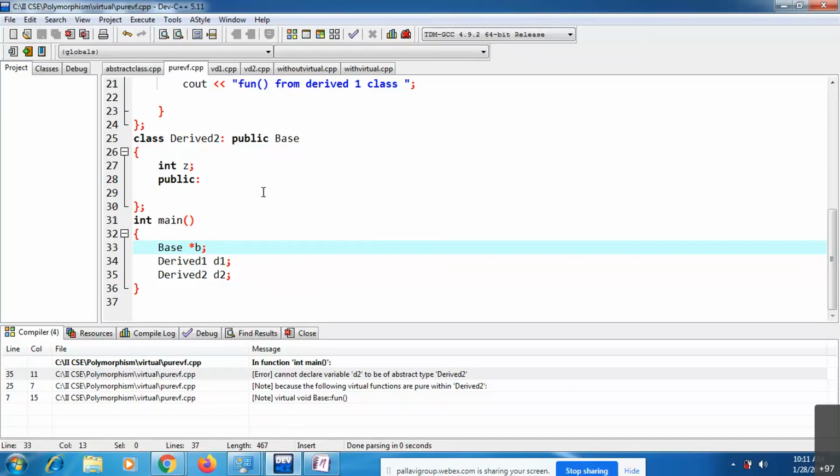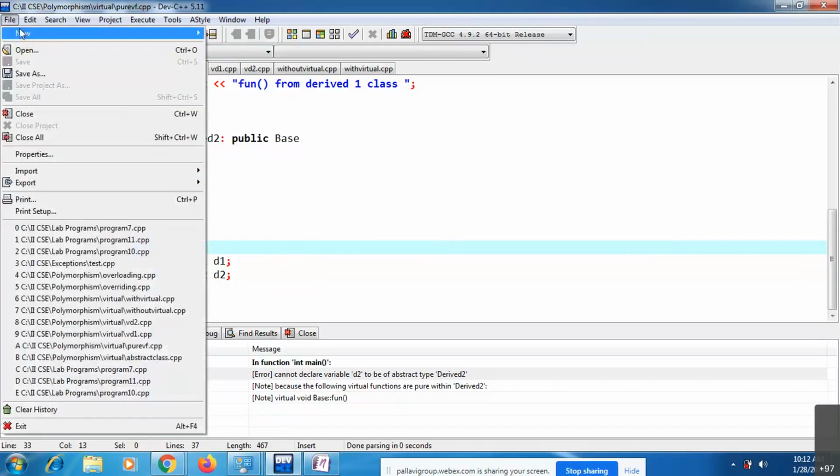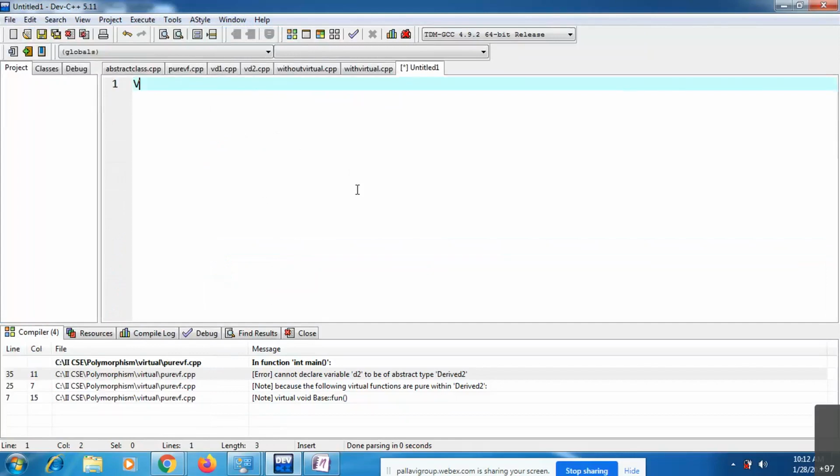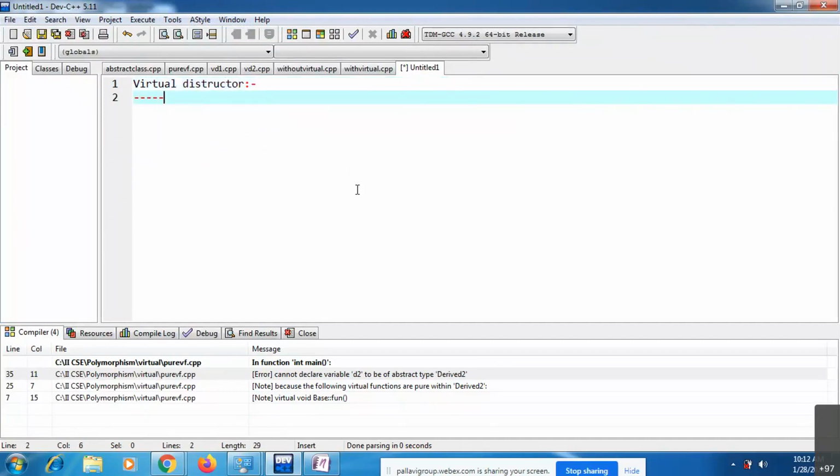Then we have one more concept, that is the virtual destructor. This is the last topic in your third unit, virtual destructor. See, we have the concept of the order of constructors and destructors execution, right?